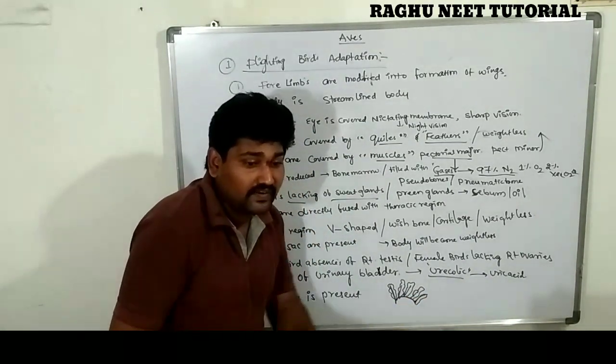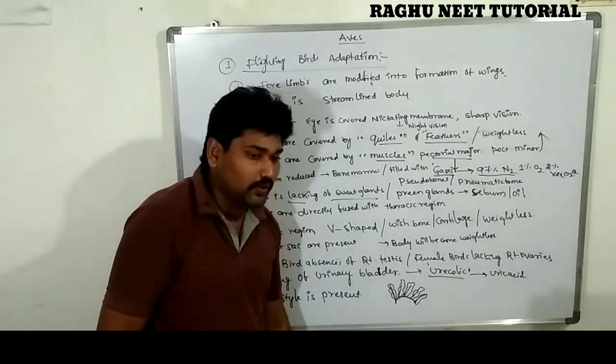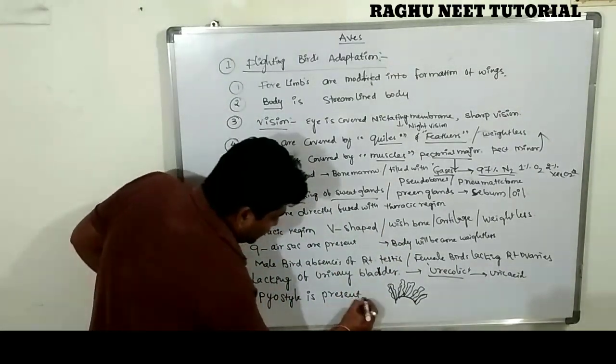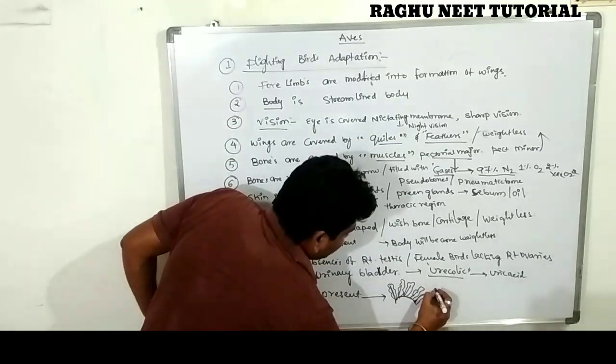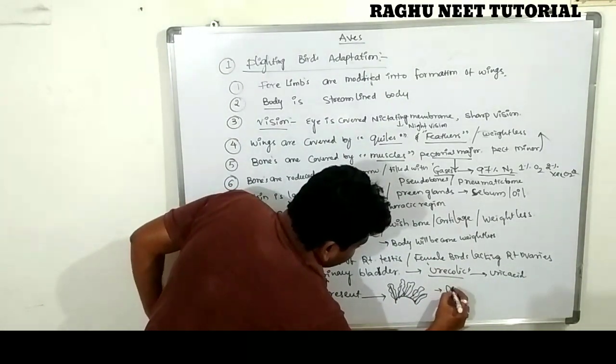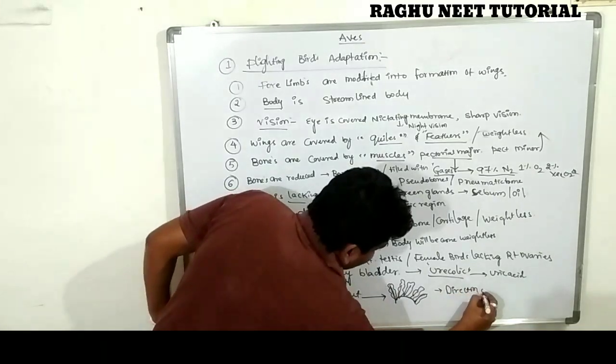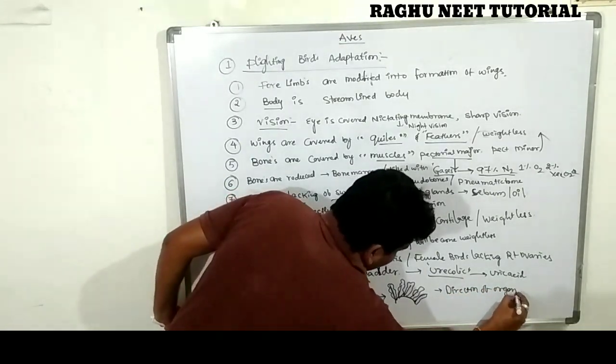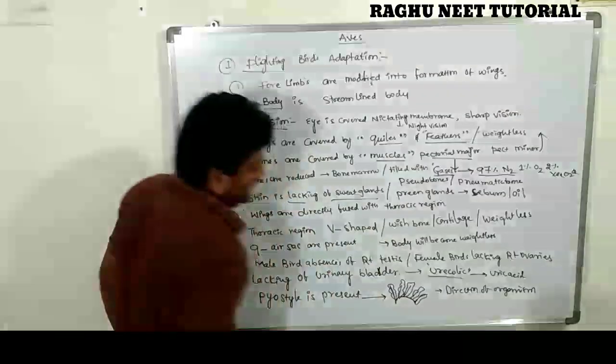This pygostyle is useful for controlling the direction of the organism in aerial condition, during flight.